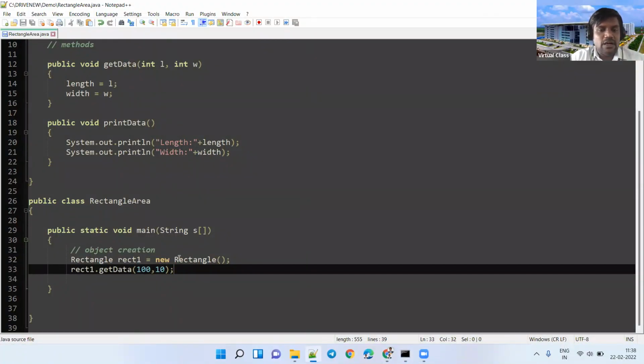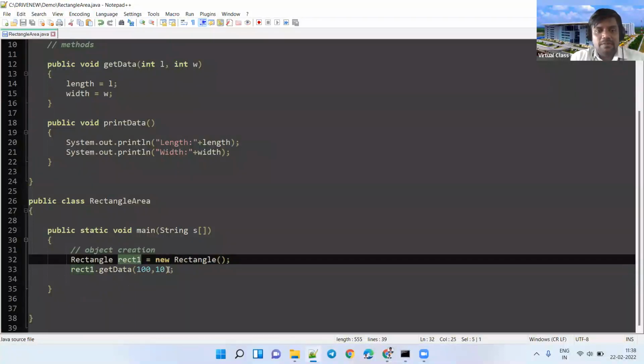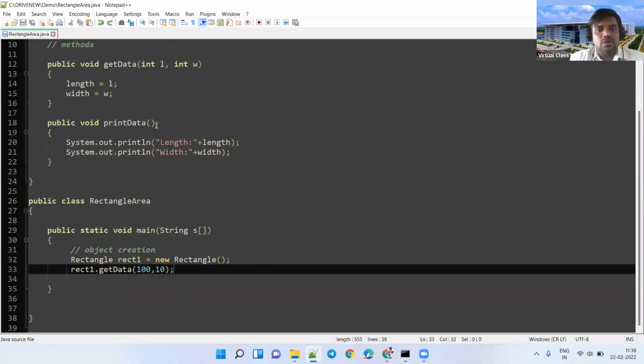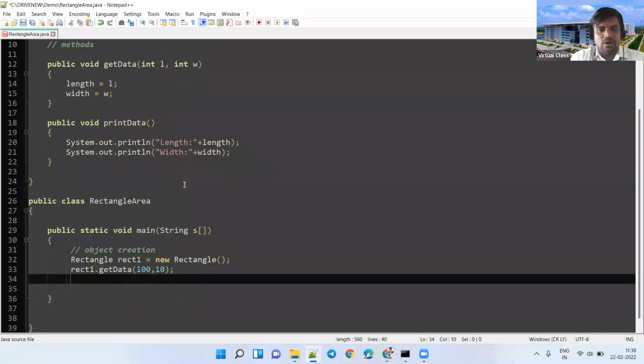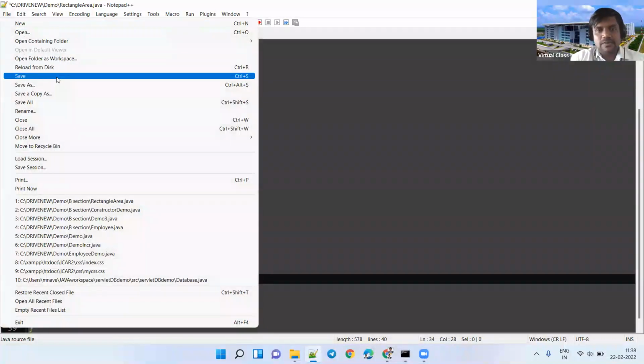As of now, we have created an object, so the rect1 object has been created. We assigned 100 and 10 to the properties of rect1, but we didn't call this method to print those values. So we have to call that method with the object: rect1.printData(); semicolon. I am saving again.